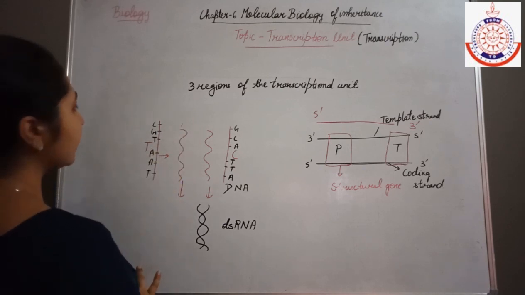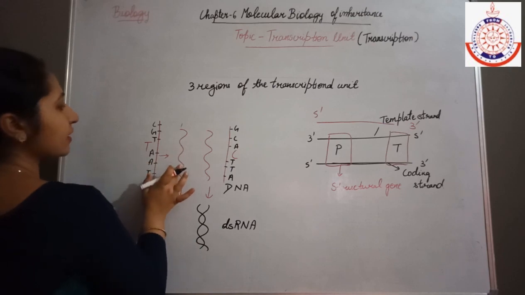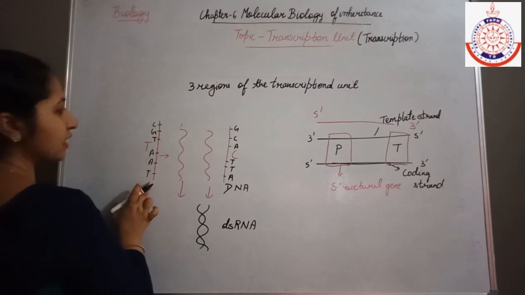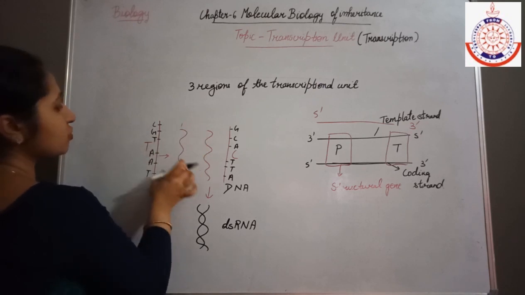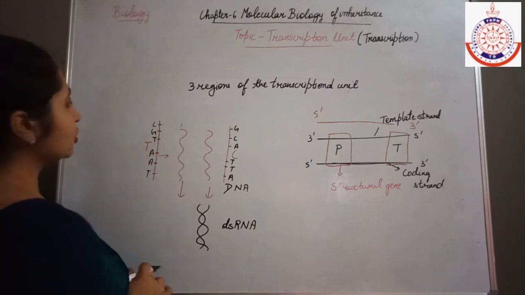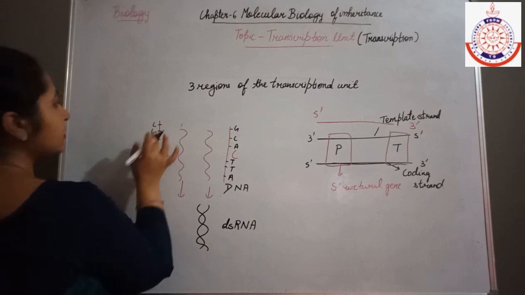Now this is the RNA molecule, and suppose this RNA is transcribed from this DNA molecule. What are the base pairs present over this RNA molecule? It will be complementary to this strand.